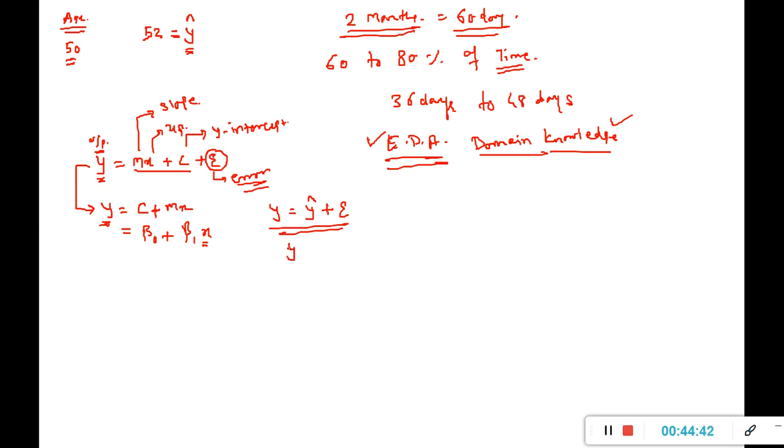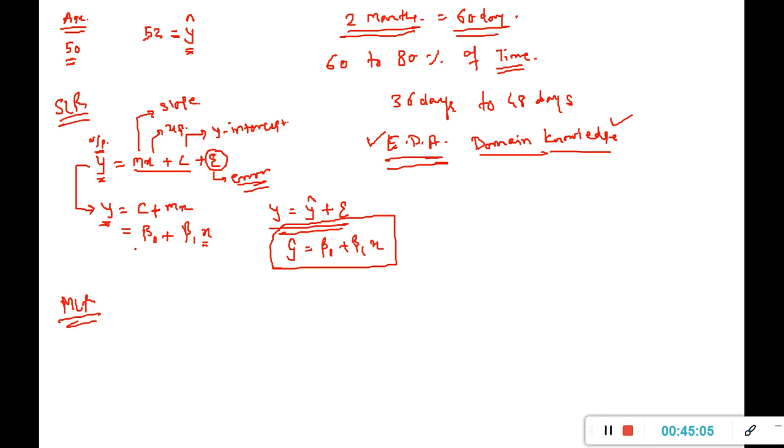So what is y hat? Y hat is equal to beta naught plus beta 1 x. This is my model. Now this is about simple linear regression, SLR. So what happens when we are discussing multiple linear regression?